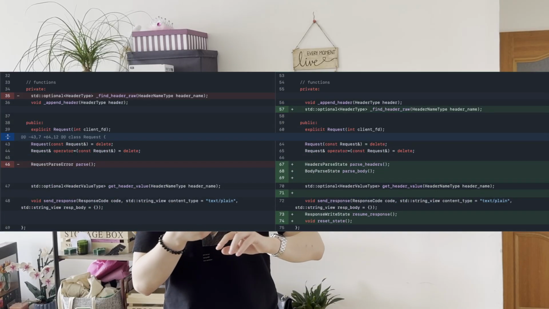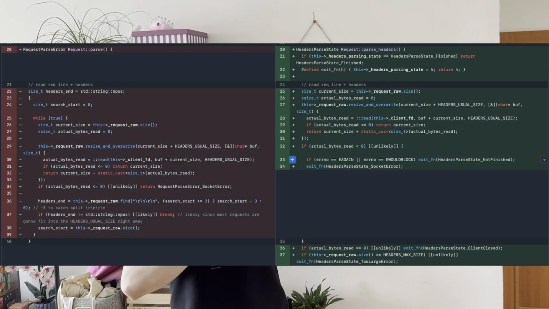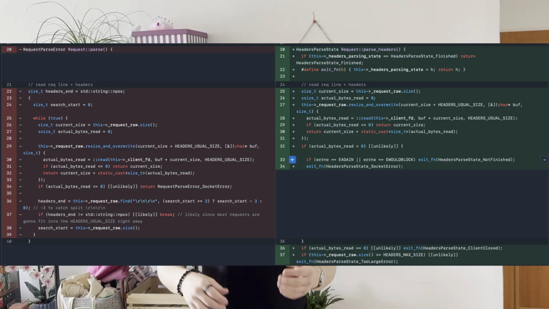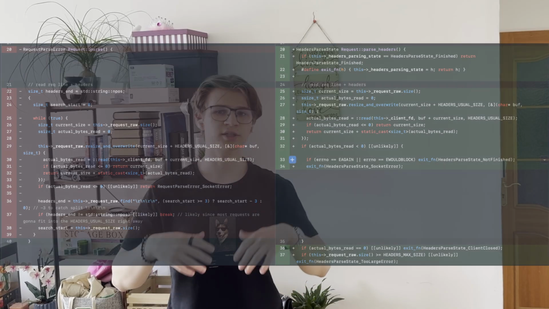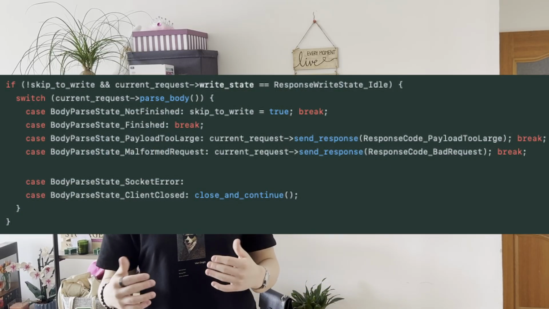We had to turn our request object into a reusable state machine. We started out by splitting the parsing into phases: one for the header, one for the body, and one for writing the response. Now, if the kernel says EAGAIN, we don't crash. We just return the not-finished state. The connection goes to sleep, and its progress is perfectly safe in memory, while the Kqueue loop handles someone else.